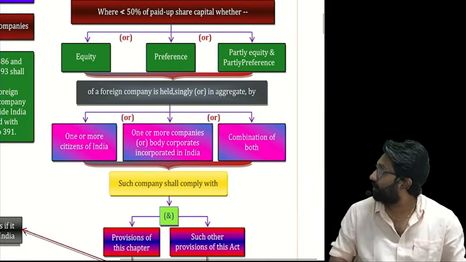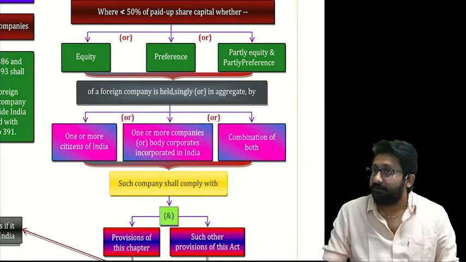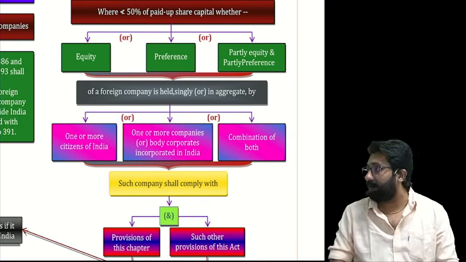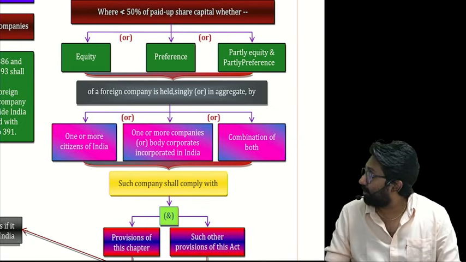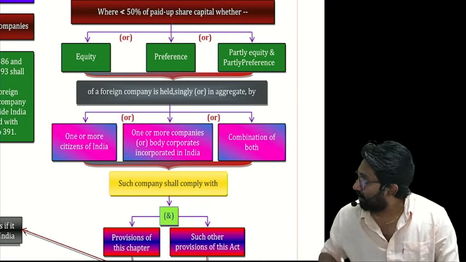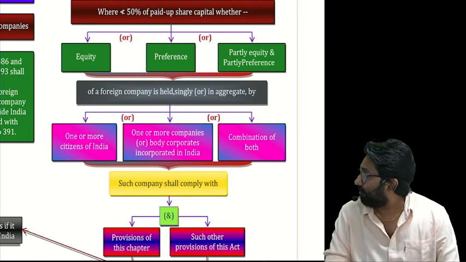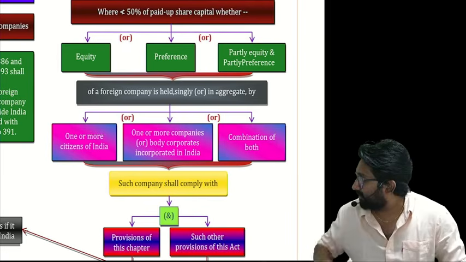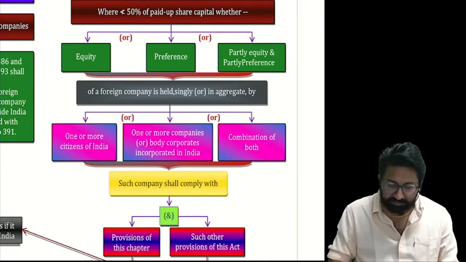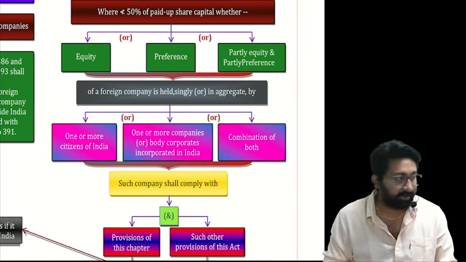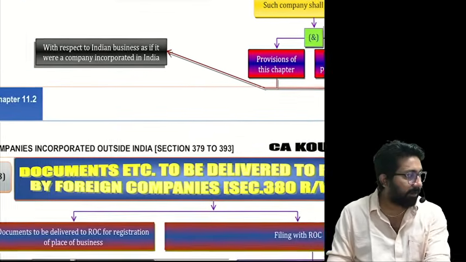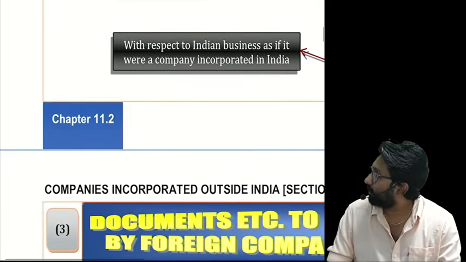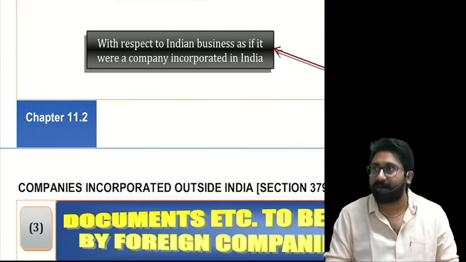See the screen? Where not less than 50% of the paid up share capital, whether equity or preference or partly equity and partly preference, of a foreign company is held singly or in aggregate by one or more citizens of India or one or more companies or bodies corporate incorporated in India, or a combination of both, then such a company shall comply with the provisions of this chapter and such other provisions of this Act with respect to its business as if it were a company incorporated in India.